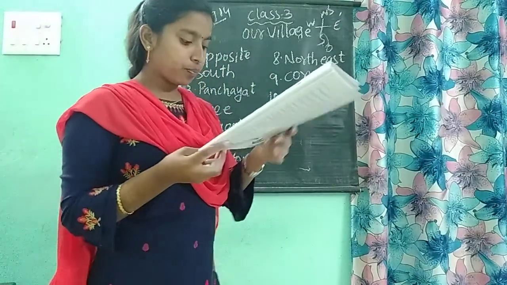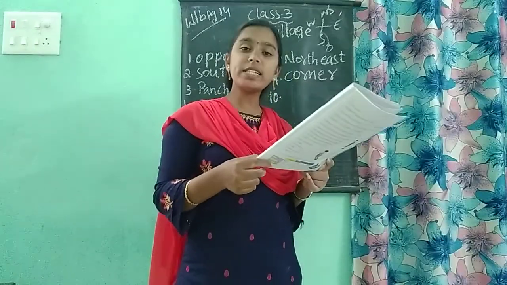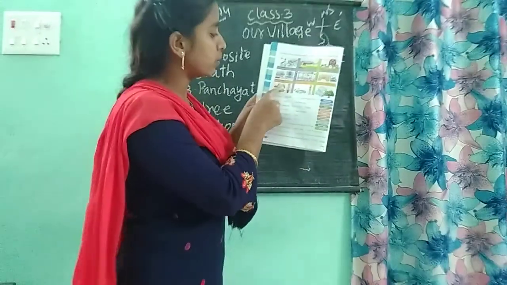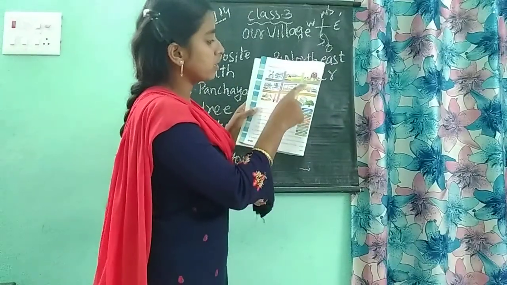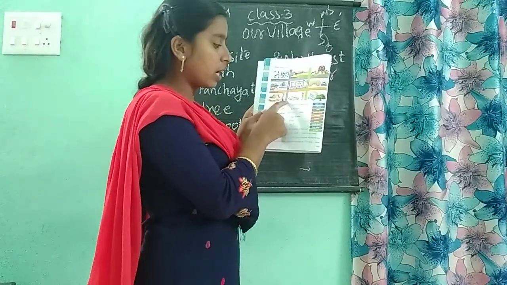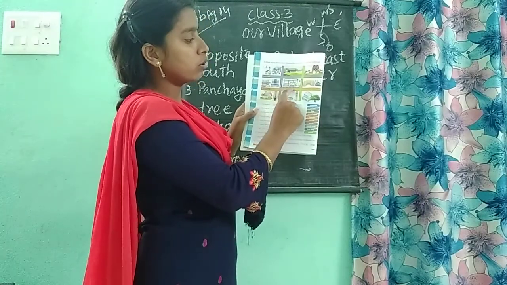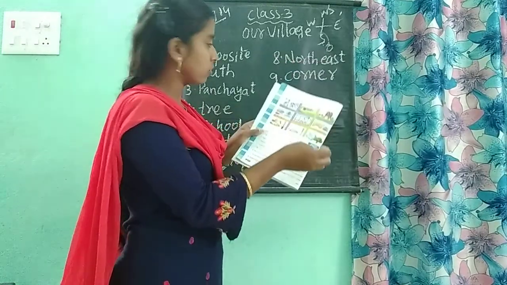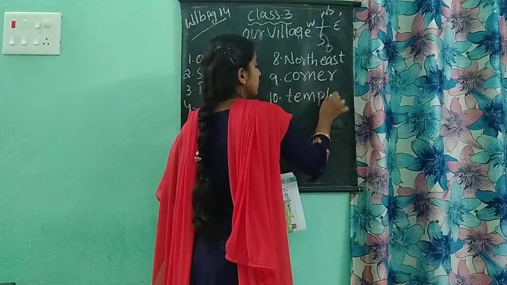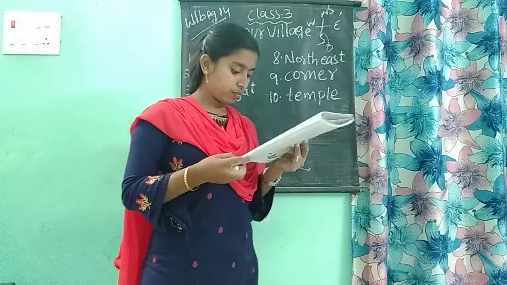And next one, tenth one. To reach the school from my house, through which street should I walk? This is my house. And where is the school here? Here is the school. So which lane do I have to walk? If I start from here, hospital, I have to go through the Temple Street. Yes or no? So the answer will be the Temple Street. Through the Temple Street we have to walk.